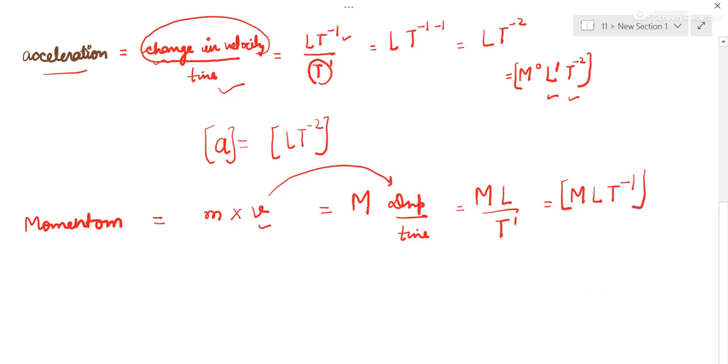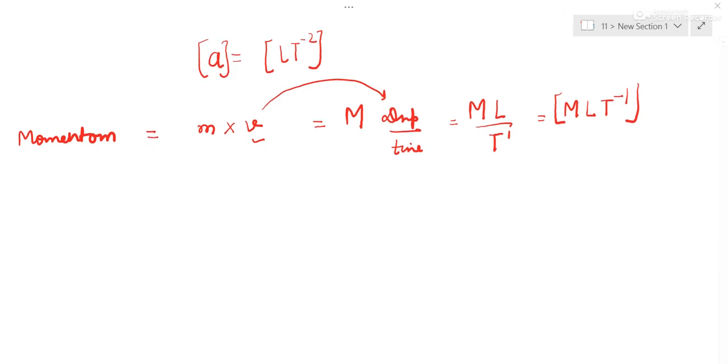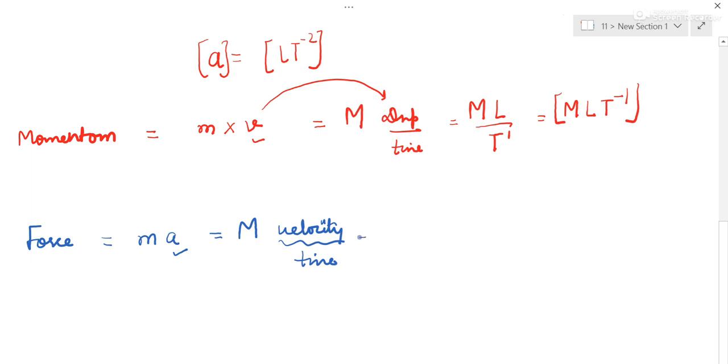Now let us do the next quantity, which is force. Force is equal to ma, that we know from class 9. Now mass is capital M. If you know acceleration, you can directly put it. If you don't know, then you have to open it as velocity upon time, that is change in velocity upon time. Acceleration is that. So it is m.